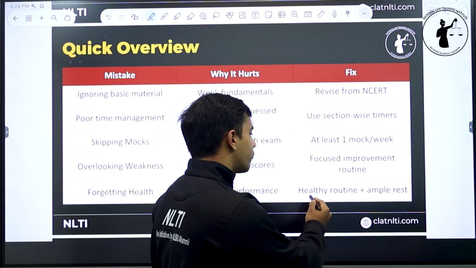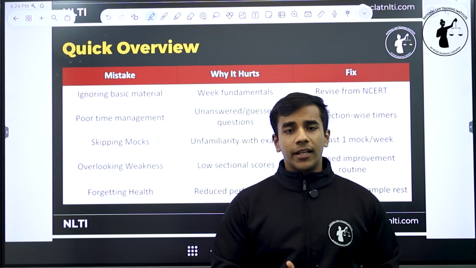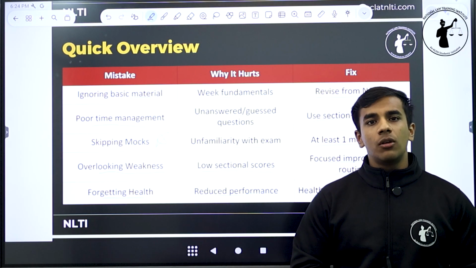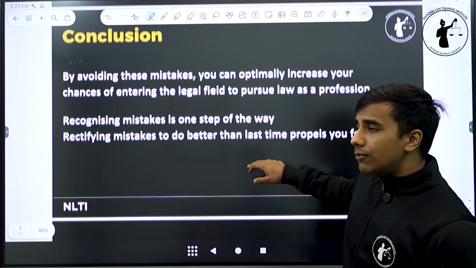So it is very important that you follow a healthy routine and take ample rest in between, not getting burnt out, not getting overwhelmed, following a proper sleep schedule, following a proper rest schedule, and properly pacing out your study sessions. So that's it from this session.